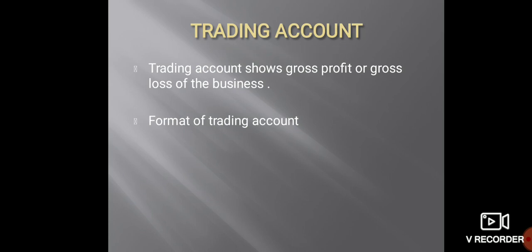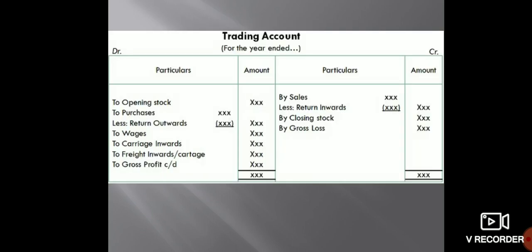The trading account shows the gross profit or gross loss of the business. All the entries related to goods are recorded in the trading account. Entries related to the goods coming into the business and purchase related expenses are recorded in the trading account. Now we see the format of the trading account. In the trading account, we have two sides, debit and credit.